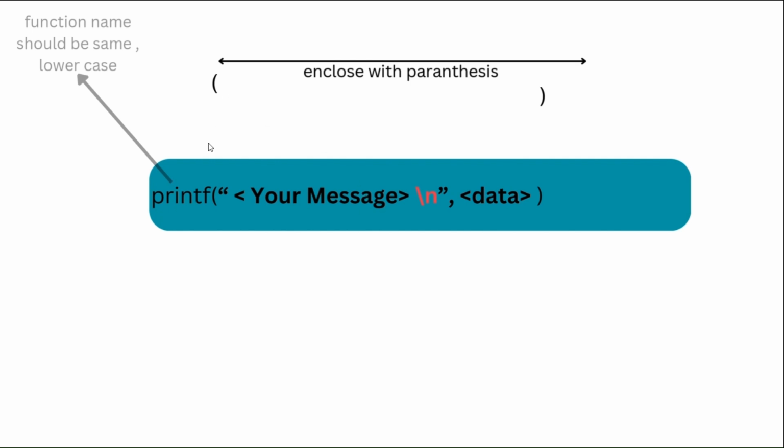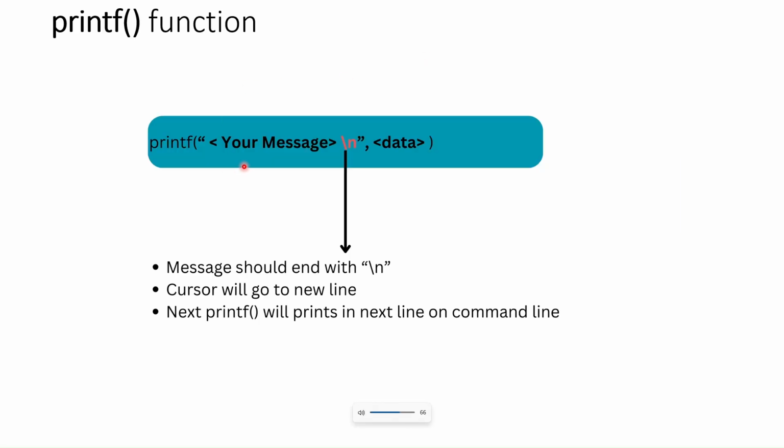After printf, you should write everything inside these two parentheses. The printf function looks like this: inside the parentheses you have a message, and then data. First, let's discuss what you have to write at the end of the message: \n.